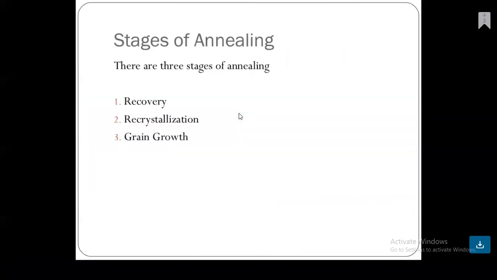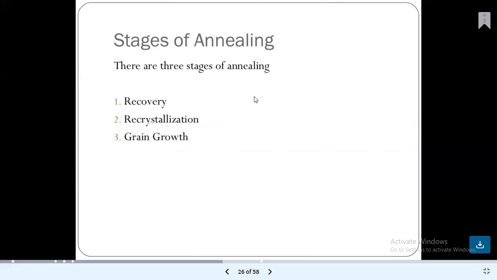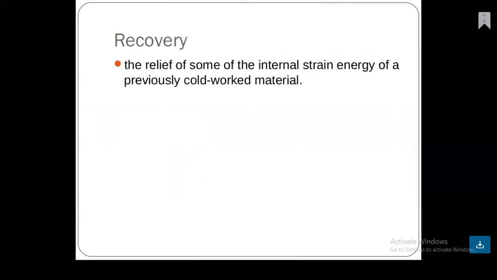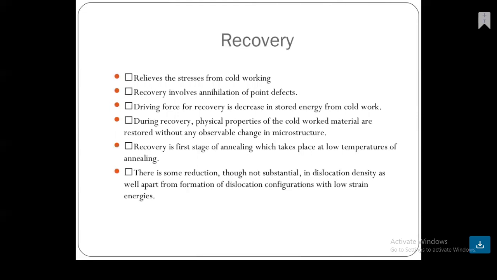Then if we observe the stages of annealing, there are three stages of the annealing process. The first is recovery, the second is recrystallization, and the third is grain growth. Recovery is the relief of some of the internal strain energy of the previously cold worked material. It relieves the stresses from cold working.